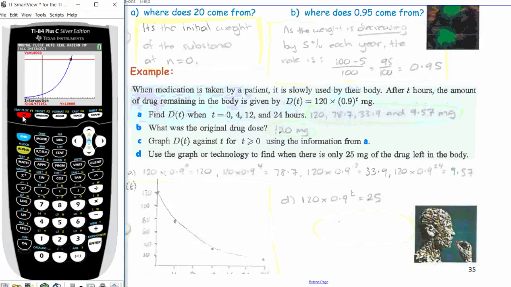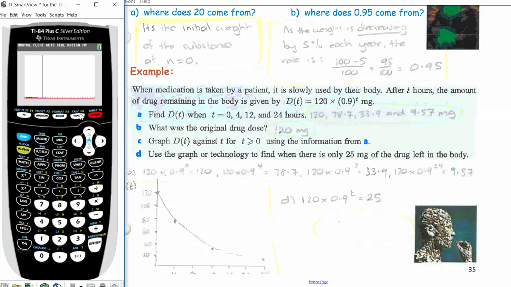So go to y equals, clear what you've got in there, make sure everything else is out. Let's put in our equation. 120 multiplied by, you can use the brackets if you want, you don't have to though, 0.9, always good to try though, to the power of x, and we've got it set equal to 25. So let's graph, and remember we've got the crazy settings from the previous question up to 11,000, so that is probably why we're not seeing anything really going on, because everything's really going on down here.